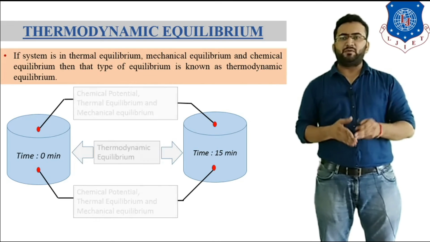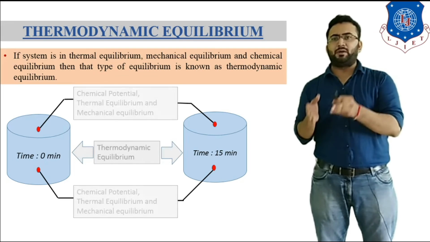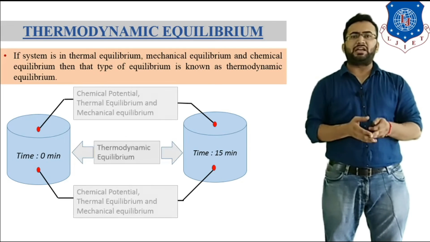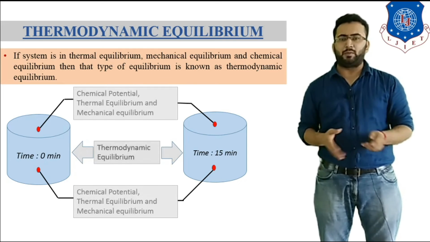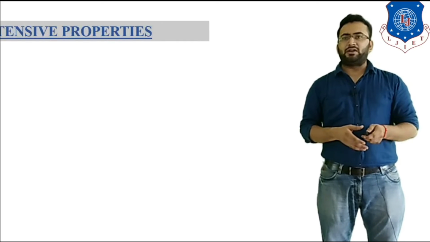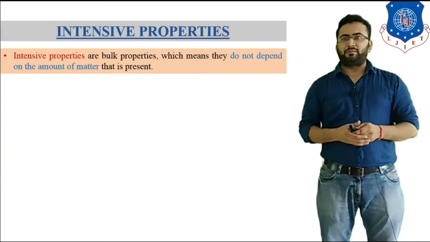So any system which is in chemical equilibrium, thermal equilibrium and mechanical equilibrium is considered to be in thermodynamic equilibrium. Now let's talk about intensive property.